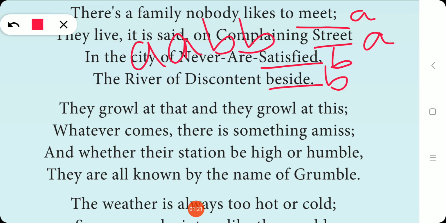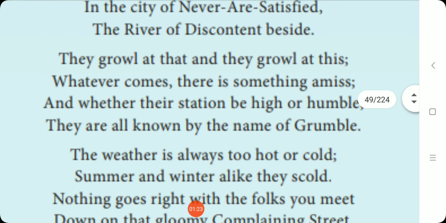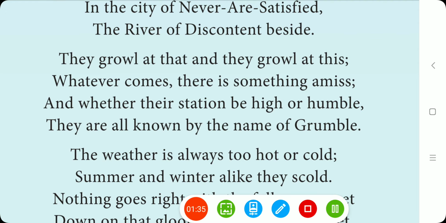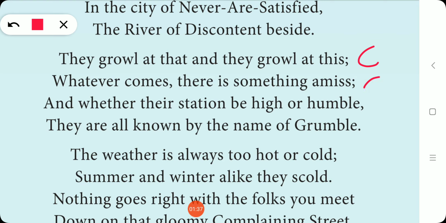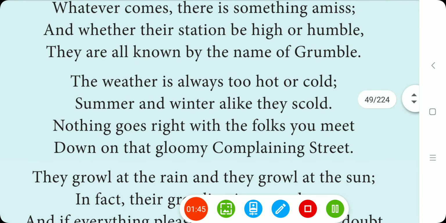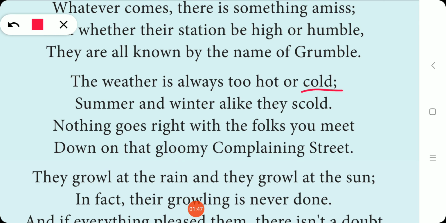Okay. So in the second stanza, amiss, humble, grumble. So again we can name it as CCDD. Okay, so in the next stanza, cold and scold are rhyming, meet and street are rhyming.